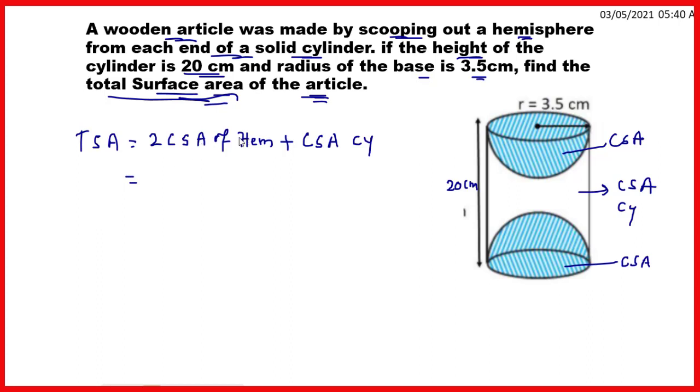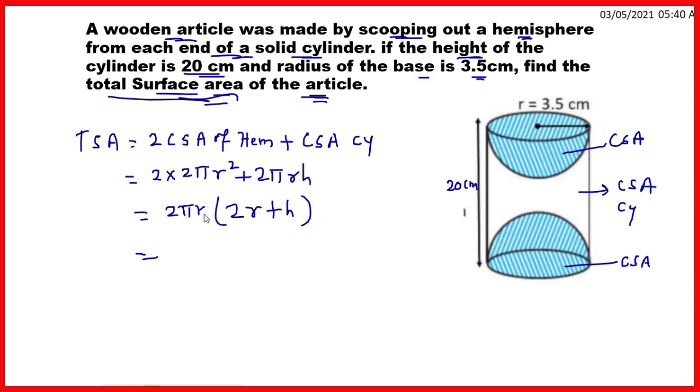Which is equal to 2 into 2 pi r square plus curved surface area of cylinder, that is 2 pi r h. So here we can take out 2 pi r as a common factor. Taking 2 pi r as common factor, in the bracket there will be 2r plus h.